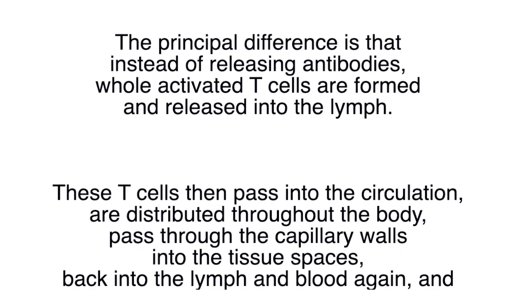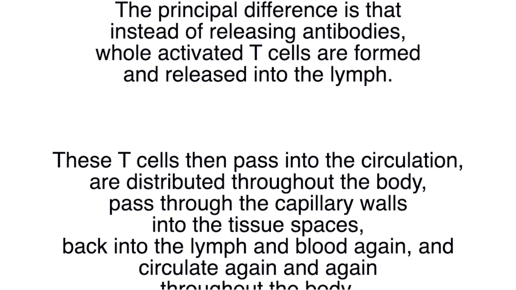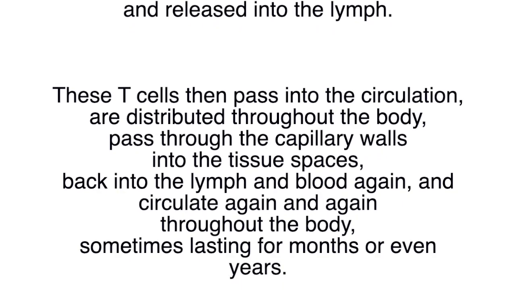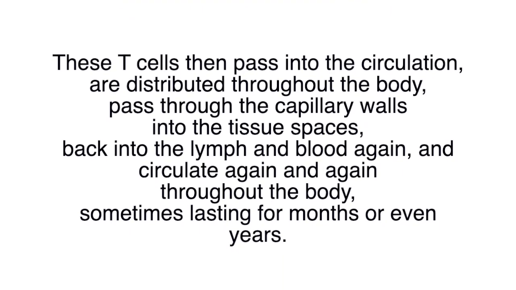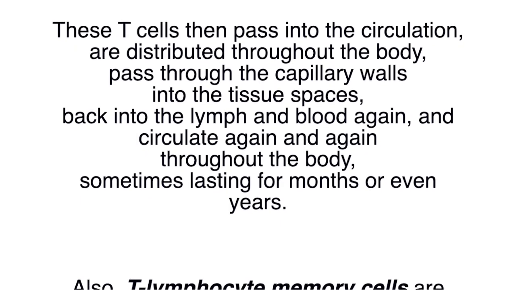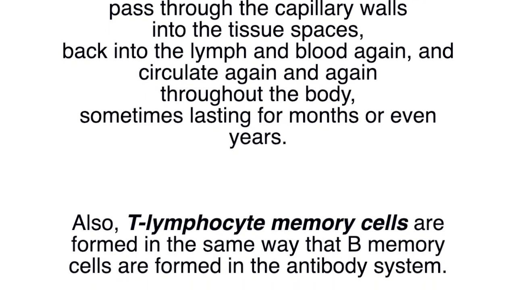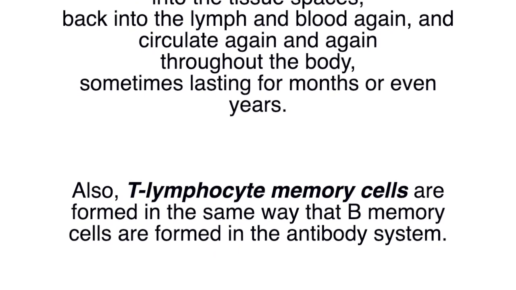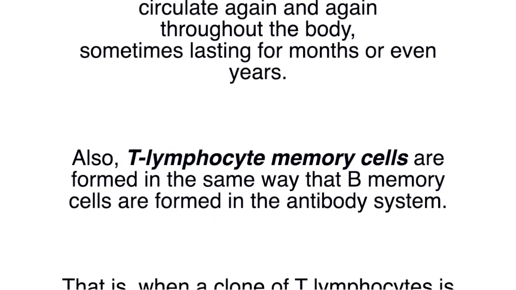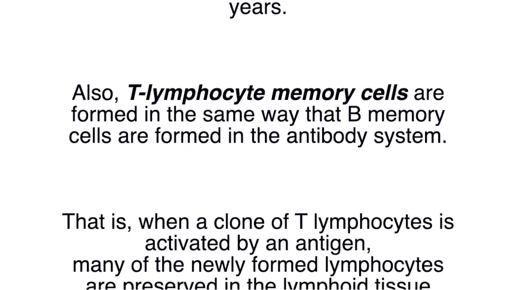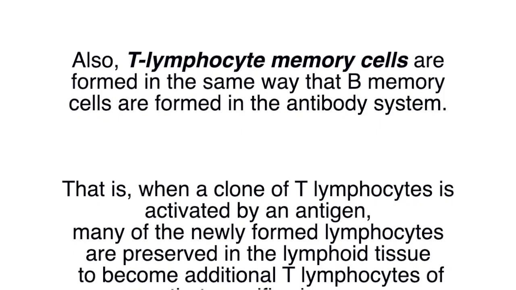These T cells then pass into the circulation, are distributed throughout the body, pass through the capillary walls into the tissue spaces, back into the lymph and blood again, and circulate again and again throughout the body, sometimes lasting for months or even years. Also, T lymphocyte memory cells are formed in the same way that B memory cells are formed in the antibody system.